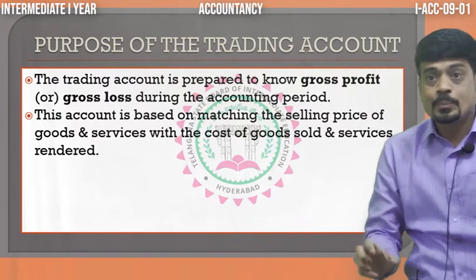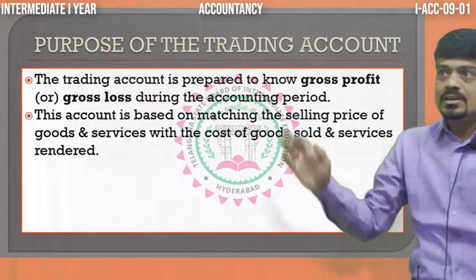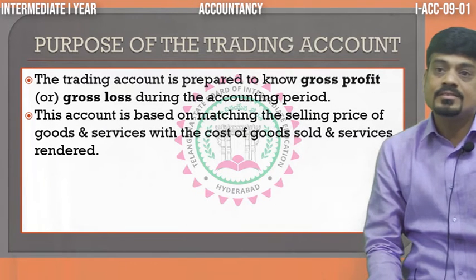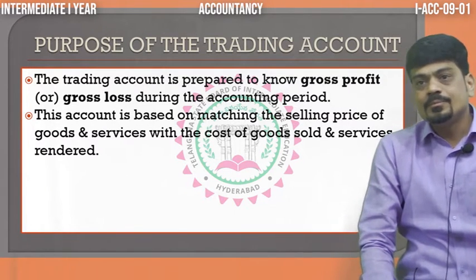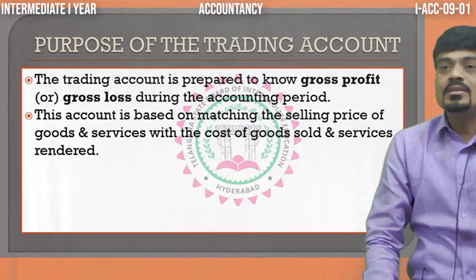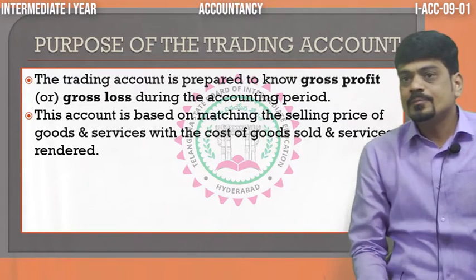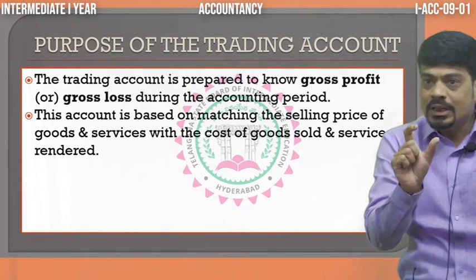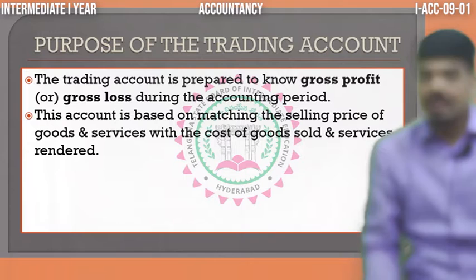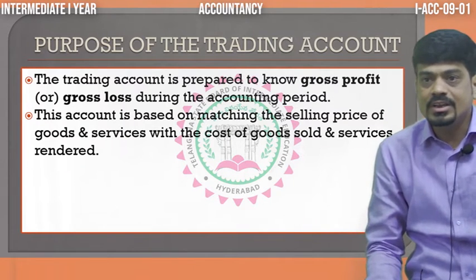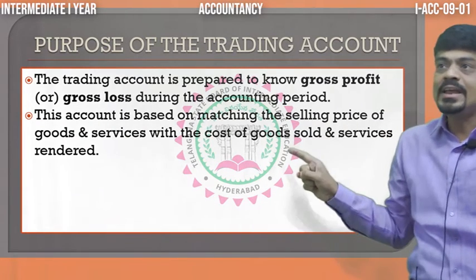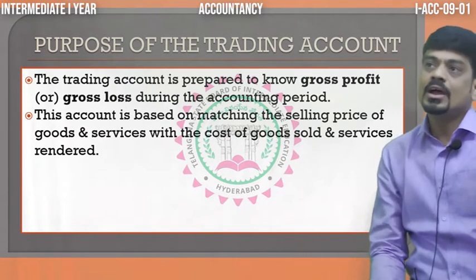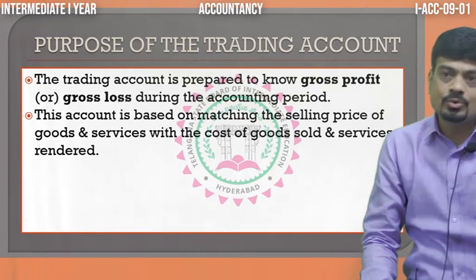That is basic. Then the second one, they say that this particular trading account is based on the matching principle. Hope you all have studied the matching concept in the basic classes, accounting concepts. There we see that any expense, before incurring it, we try to match with the income, that is, what revenue we are going to generate. Like that, here to find the selling price against the cost of goods sold, we prepare the trading account. That is the basic purpose, dear students.